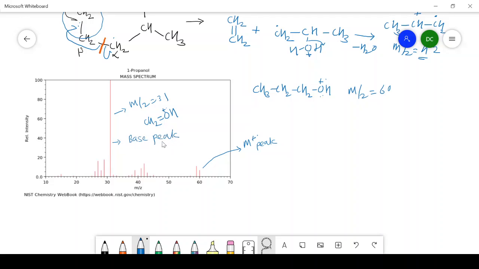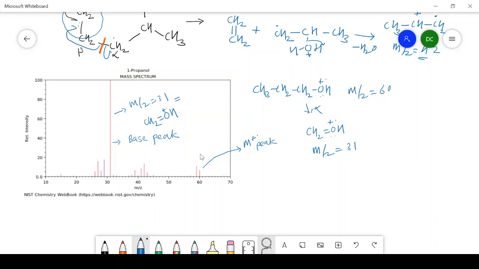So in case of primary alcohol, the base peak is observed at 31. After alpha cleavage, we are getting CH2=OH with positive charge. It is a characteristic peak at 31 observed in case of primary alcohol. And there are a number of peaks observed beyond 31. So these are the two characteristic peaks observed in case of 1-propanol.